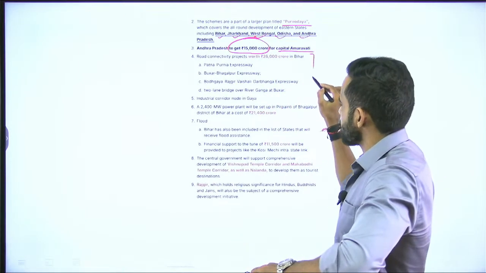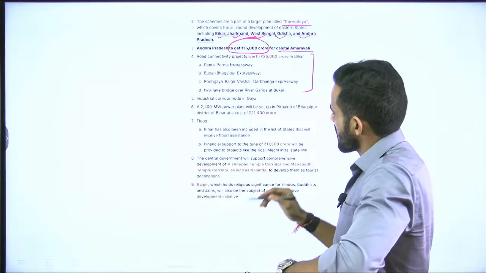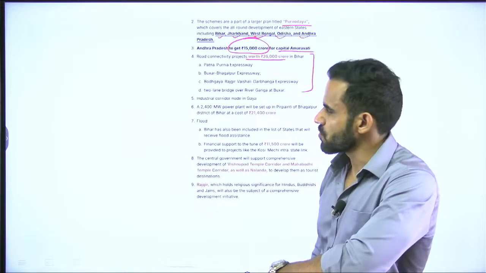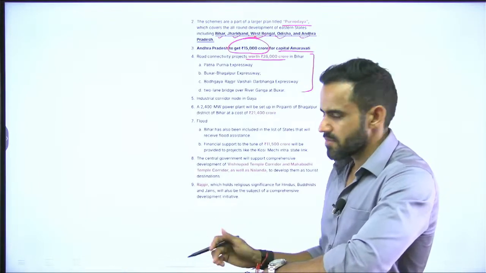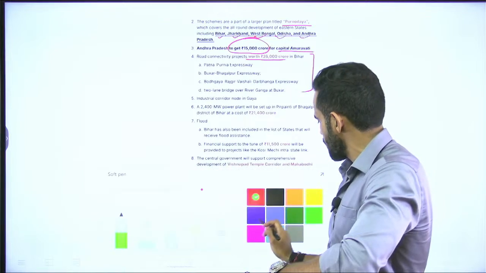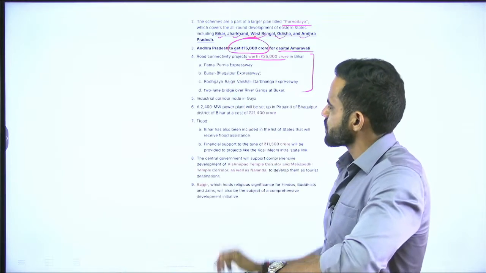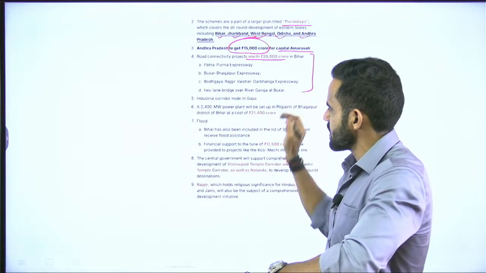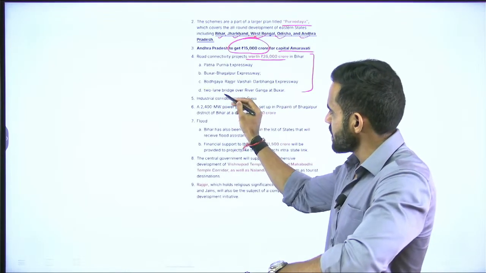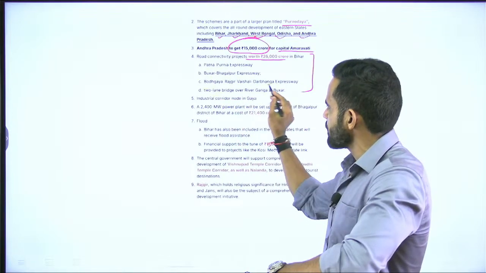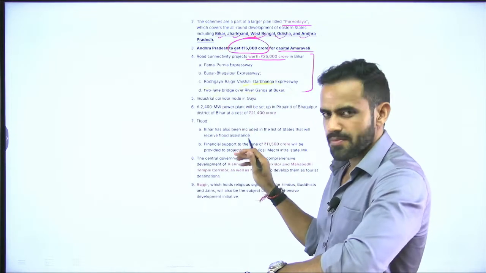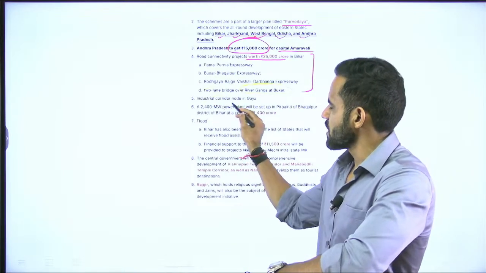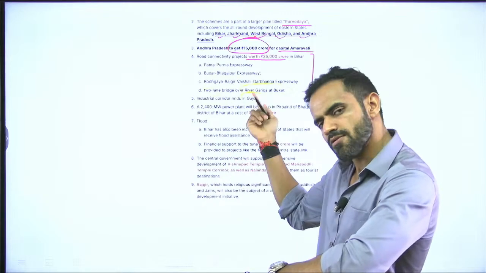Bihar has received the financial package for various projects. For example, for road connectivity projects, Bihar received 26,000 crore rupees, and as a part of that, following projects will be developed. First is Patna Pune Expressway, Buxar Bhagalpur Expressway, Bodh Gaya, Rajgir, Vaishali and Darbhanga Expressway, and then there will be 2-lane bridge over river Ganga at Buxar. All these names are important for upcoming BPSC because a direct factual question can be asked. Apart from that, there is one industrial corridor node in Gaya, which we have already covered.